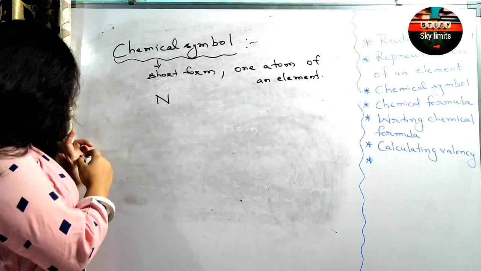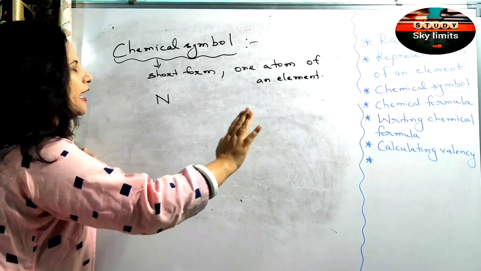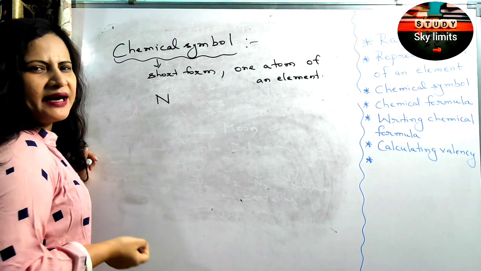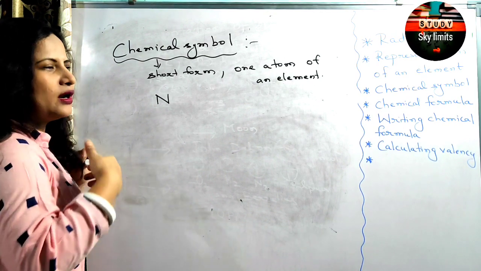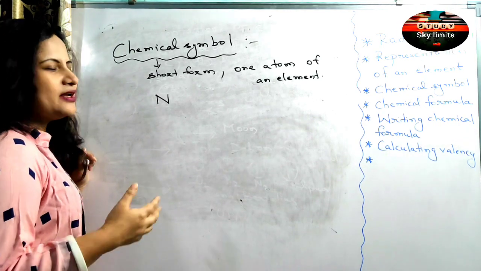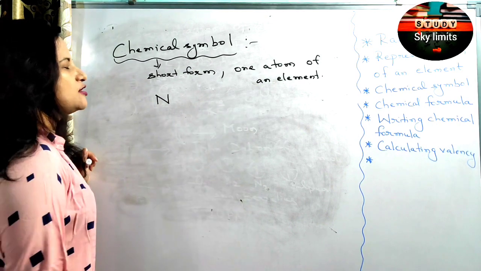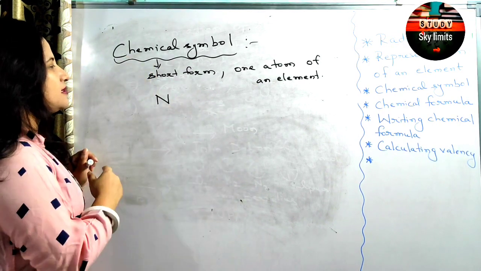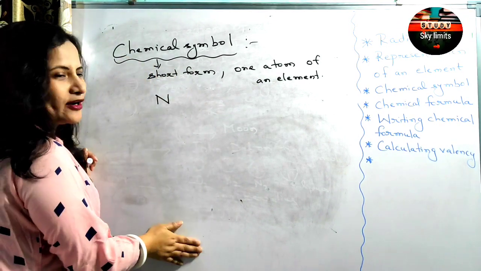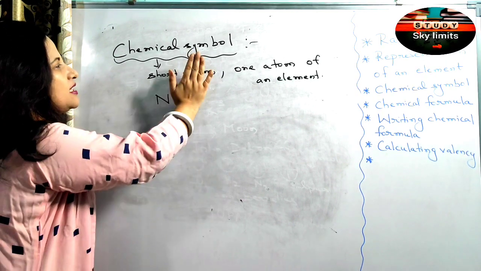You know that it is a very tedious, time-taking process to write down the full name. So we usually write short names. We call each other by nicknames. We just don't want to waste time writing the full name of everything. So this practice came along, and in the IUPAC nomenclature we write the short form, that is the chemical symbol.